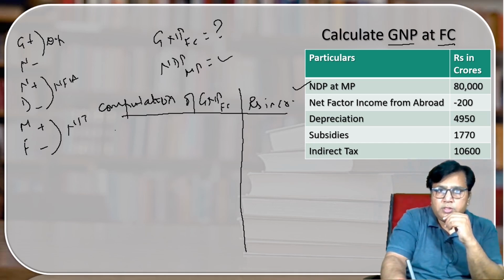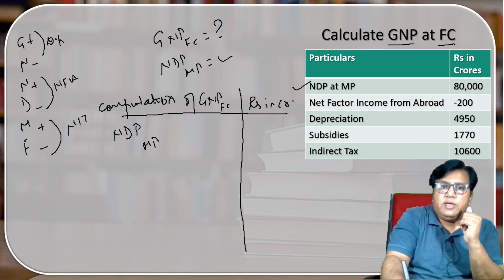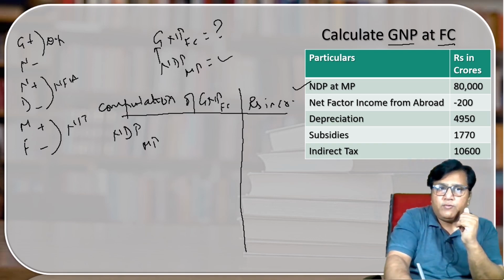Write down what is given to us. That is NDP MP. Let us see what we have to do. Firstly, we have to draw the format. We have to convert N to G. If we have to convert N to G, what we have to do? We have to add depreciation, that we can see over here. So write down add depreciation.